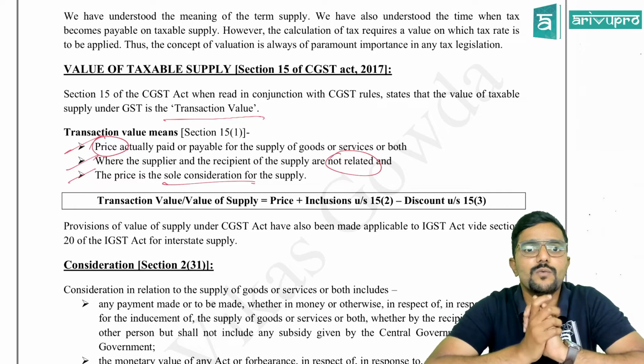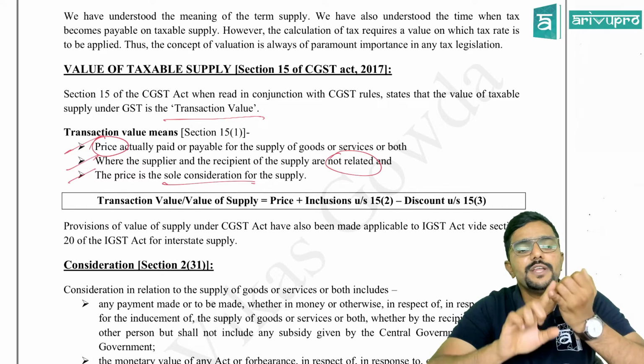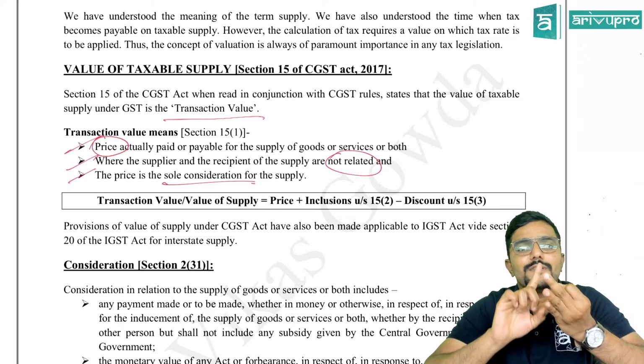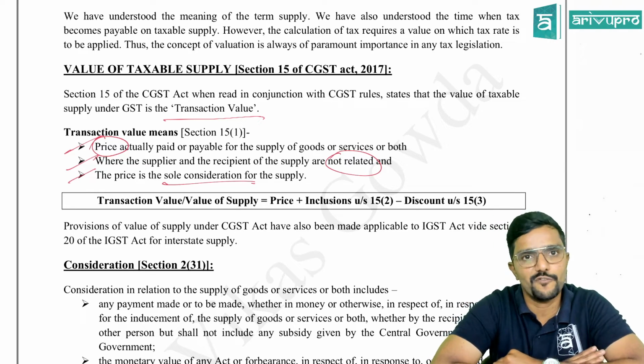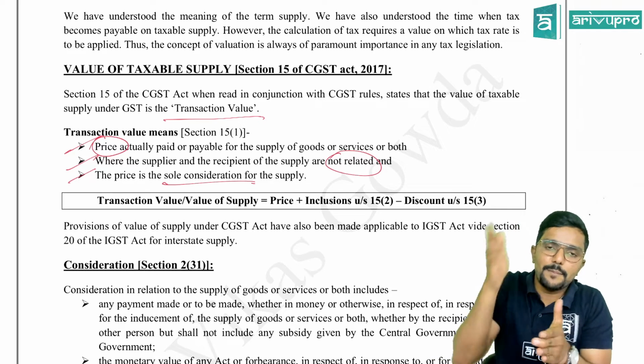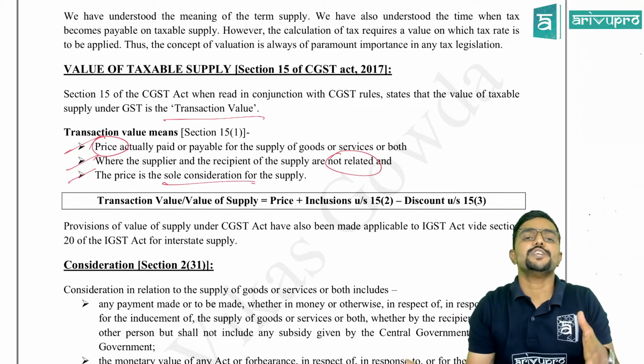Clear? So today, whatever we will be covering is section 15.1, 15 subsection 2 and 15 subsection 3, and we will also do the problems asked on section 15. Only when you cannot apply section 15 will we go to the valuation rules.